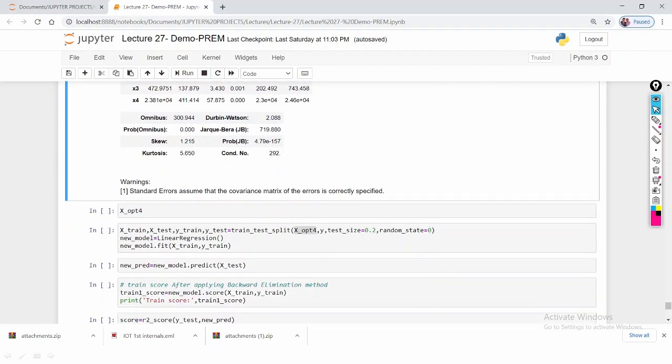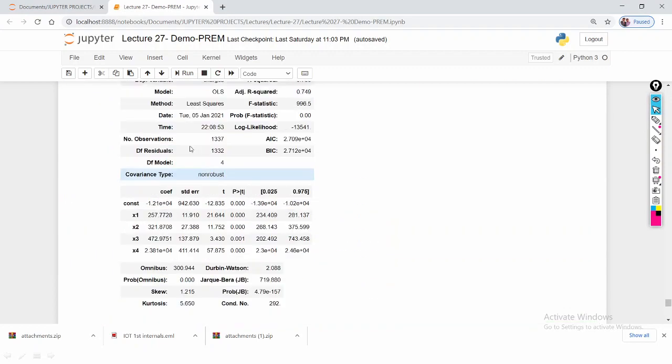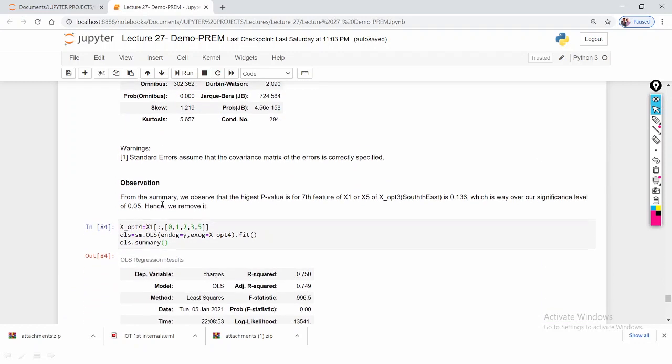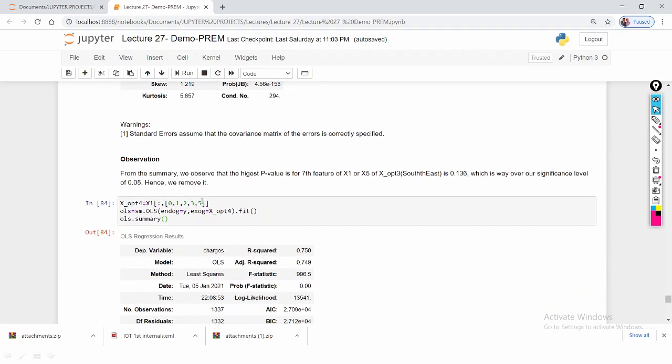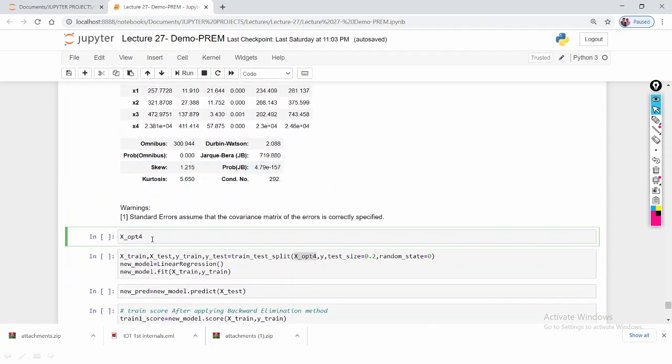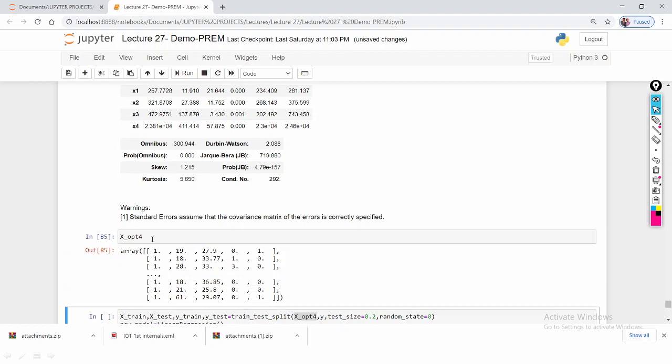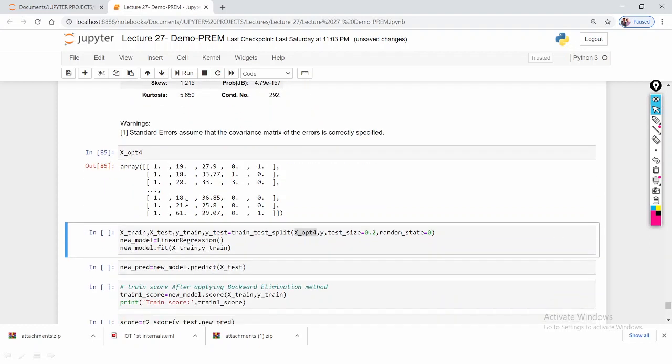Let me check this accuracy. What is my remaining value here? These features I'm going to pass as x underscore opt 4. This is my data: x1, x2, x3, x4 and x5.